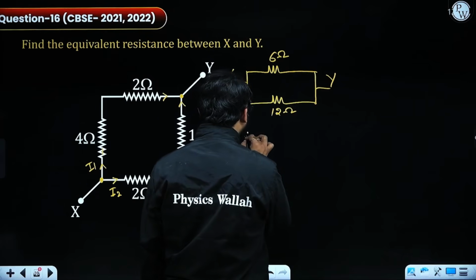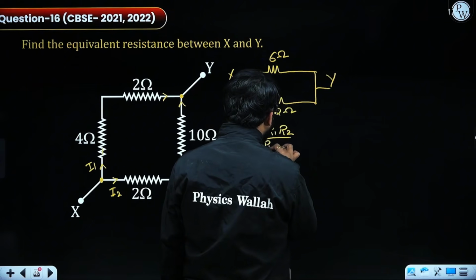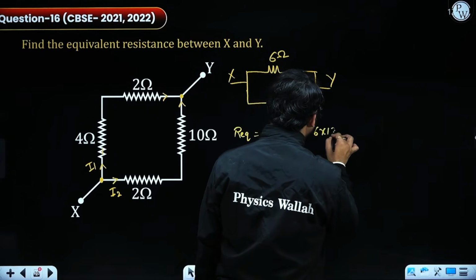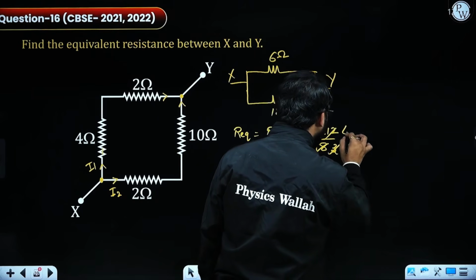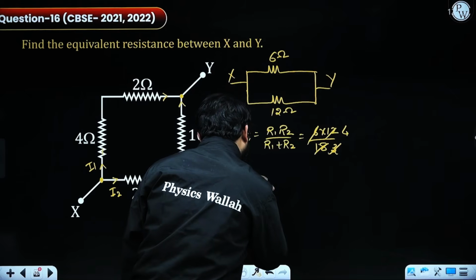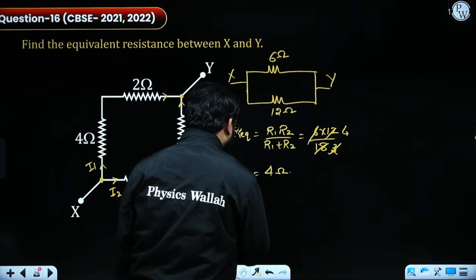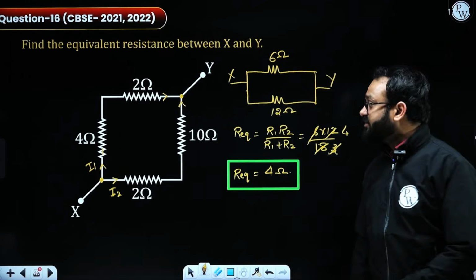So R equivalent equals R1 R2 by R1 plus R2, which will be giving us 6 multiplied by 12 divided by 18. So this is going 3 times, this is going 4 times. So the value of R equivalent is nothing but 4 ohm. This is how you can solve such kind of questions.